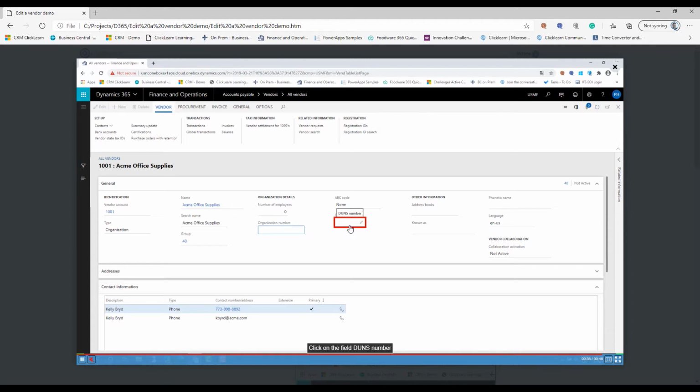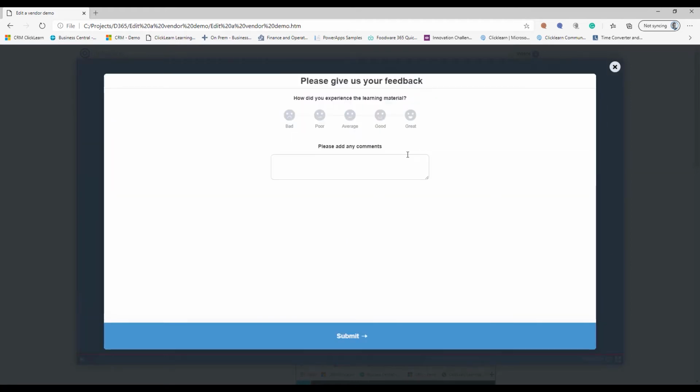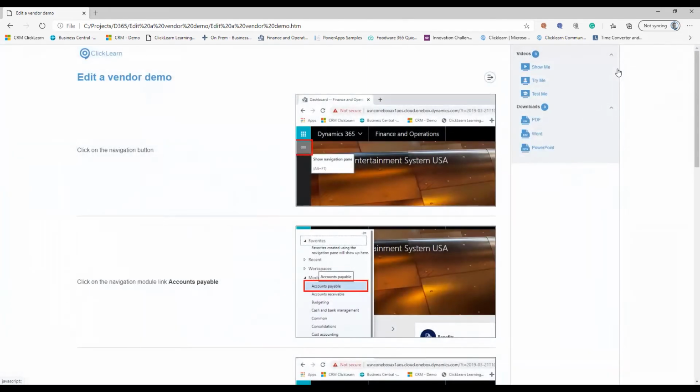I get to see the process, and I get to see what happens next after I click a certain field, but I'm no longer able to change or apply anything to the application itself. So this gives me a very good feel of learning it, without changing any valuable data inside your application. And again, at the end, you have this feedback option.